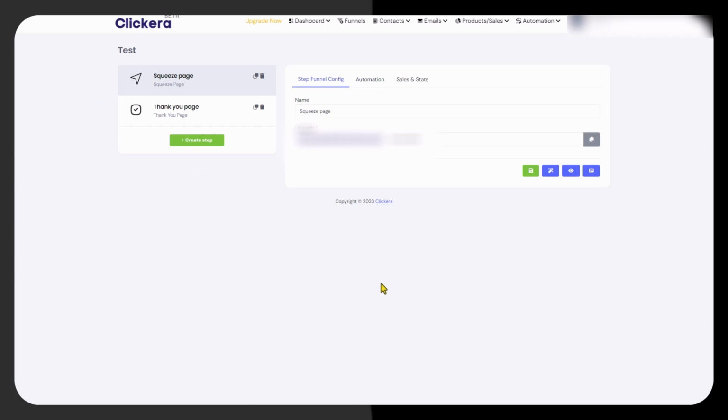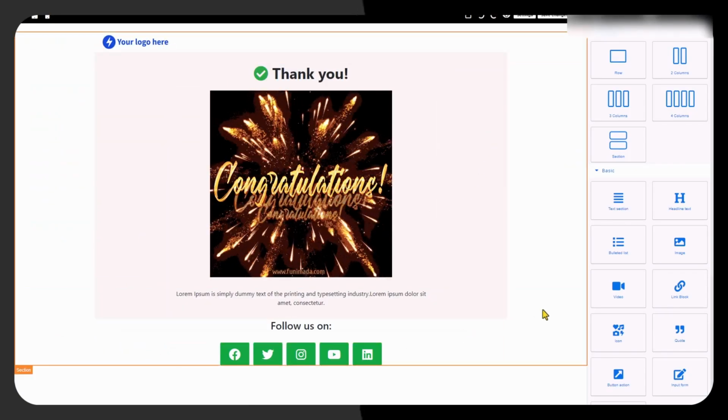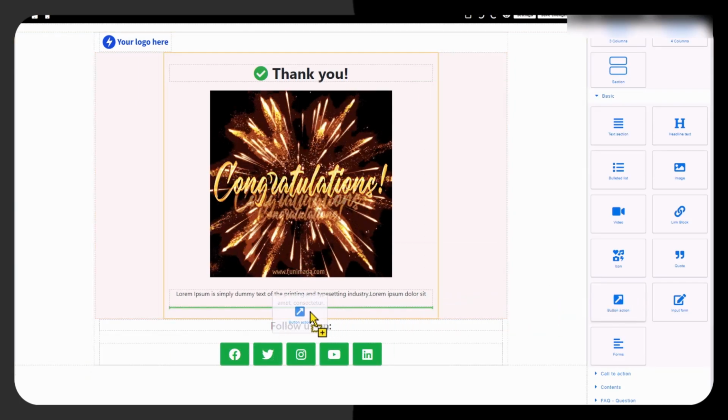Press this button to go back to the funnel, and then now what we're going to do is we're going to work on the thank you page. So click the thank you page and click the edit the page content, and what we want to happen here is we want this to be where we allow them to go to our offer to buy the product. So the first thing that we need to do is we need to put a button on there that they could click.